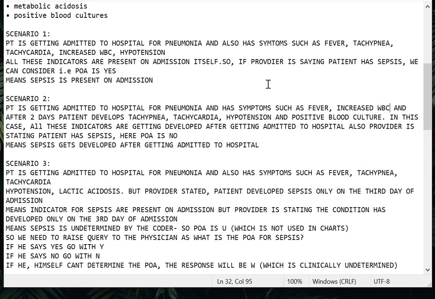For these infection related conditions, the body's initial response will be that the body temperature will rise. It is not only for sepsis. Pneumonia is also an infection, sepsis is also an infection. Since they both come under the infection category, whatever infections are present, our body will initially respond with an increase in temperature.